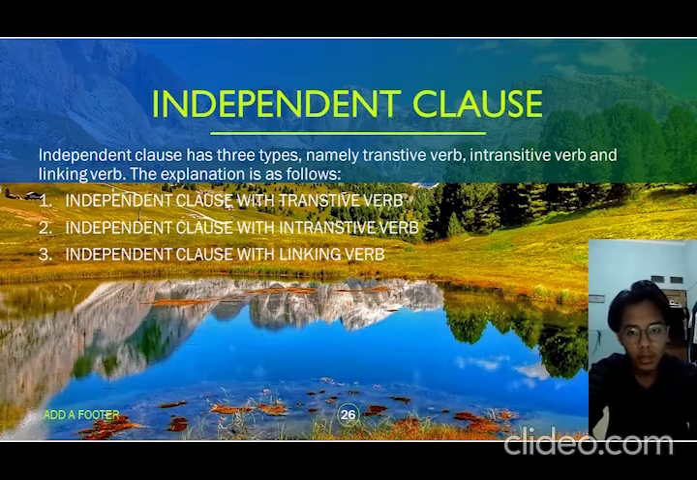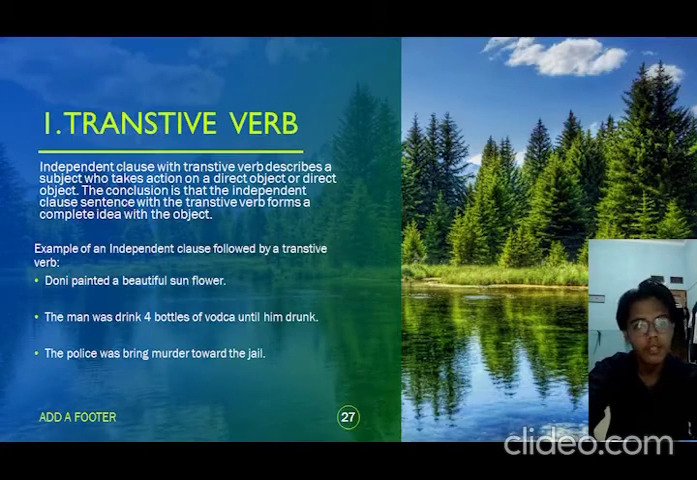First, independent clause with transitive verb. Independent clause with transitive verb describes a subject who takes action on a direct object. Example: Donnie painted a beautiful sunflower. Donnie is the subject, painted is the verb, and a beautiful sunflower is a direct object. A beautiful sunflower is the direct object that explains what Donnie painted.